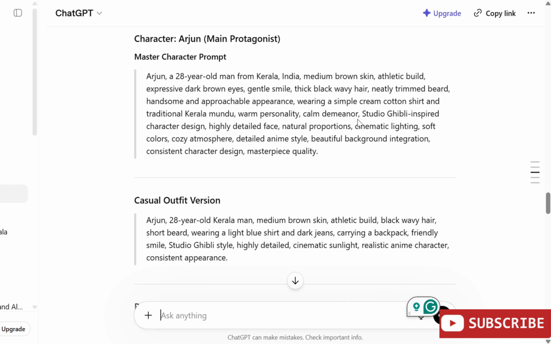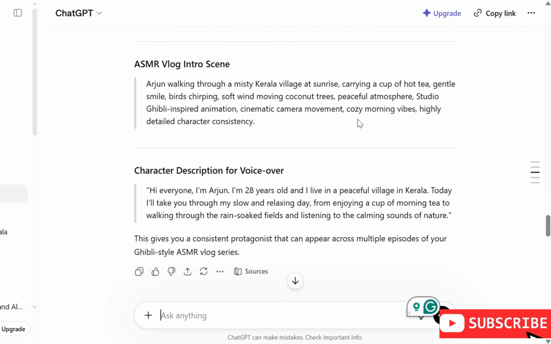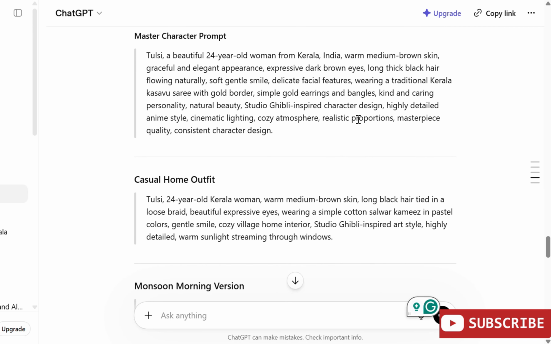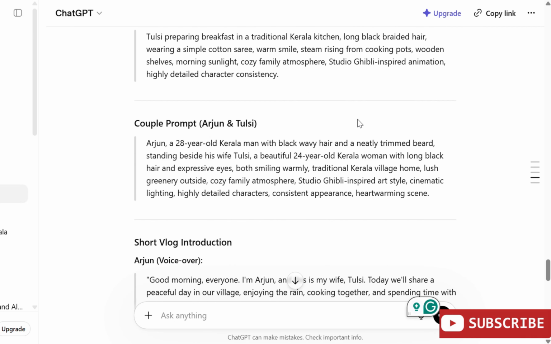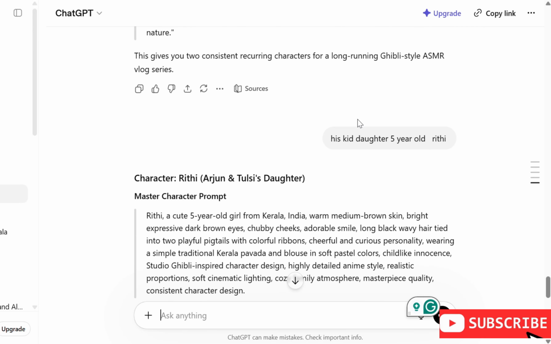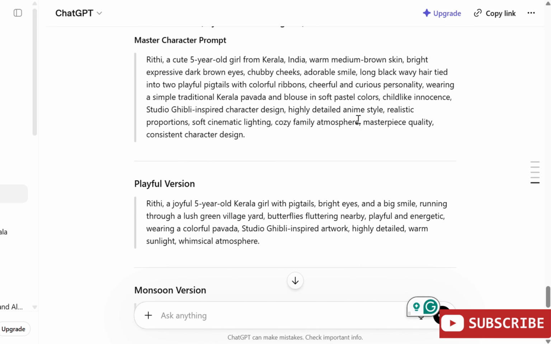Meet Arjun. He is 28 years old and lives in a peaceful Kerala village. Arjun loves nature, morning walks, and a hot cup of tea at sunrise. With his calm personality and kind heart, he enjoys spending time with his family and appreciating the simple joys of life.